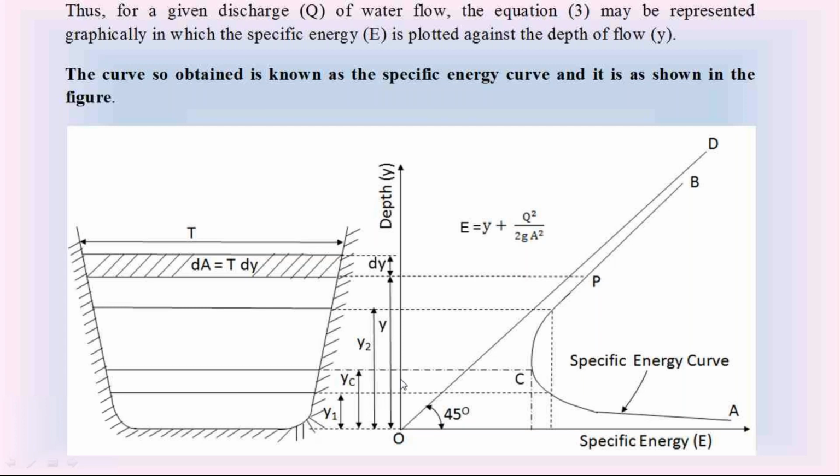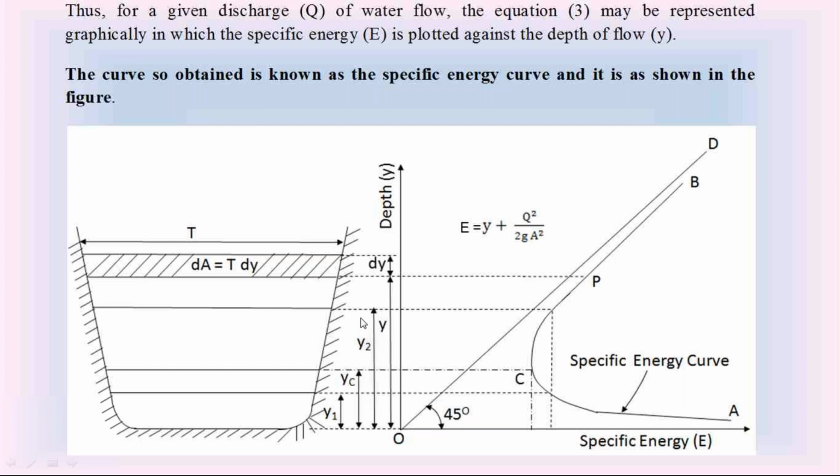And also in the previous classes, I explained the depth y2 and depth y1. These two are called the alternative depths, because at both depth y2 and depth y1, we have the same magnitude of specific energy. Y2 is more than Yc, so this Y2 is the subcritical flow.